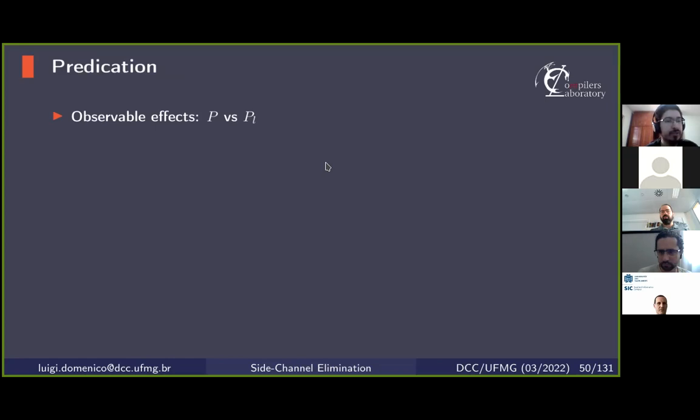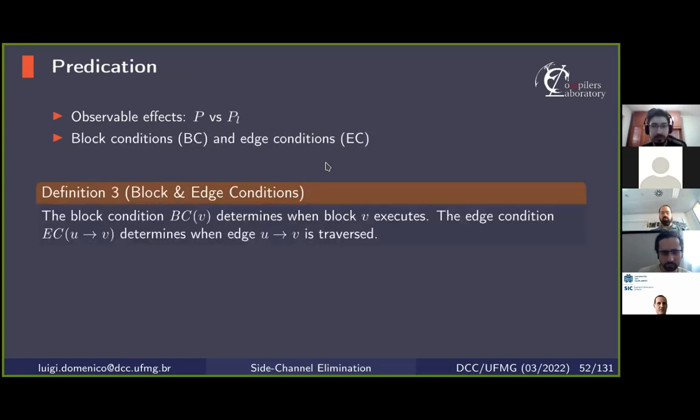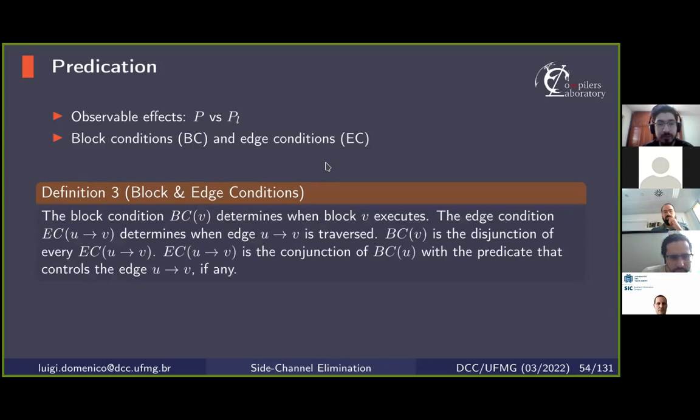So first I'm going to define the notion of block and edge conditions. The block condition of a block V determines when that block V executes, and the edge condition of an edge from U to V determines when that edge is traversed. And BC of V is the disjunction of every edge condition from U to V, and the edge condition from U to V is the conjunction of the block condition of the predecessor U with the predicate that controls the edge from U to V, if any. So first I'm going to show an example for a loop-free program, which is simpler.